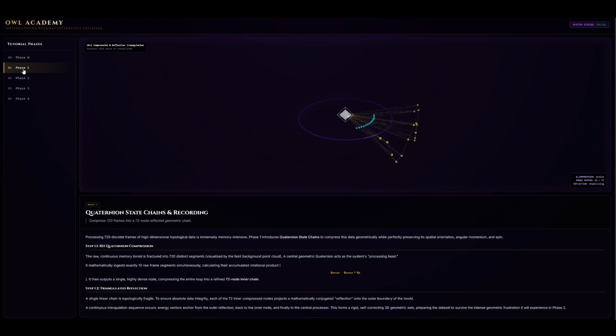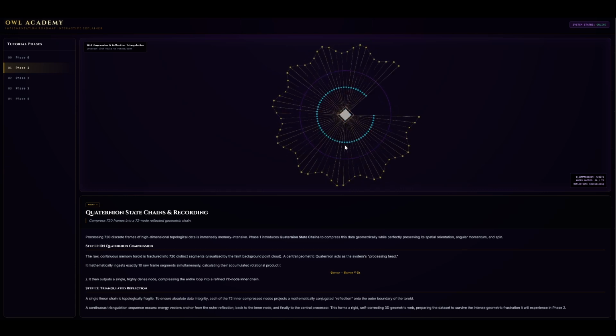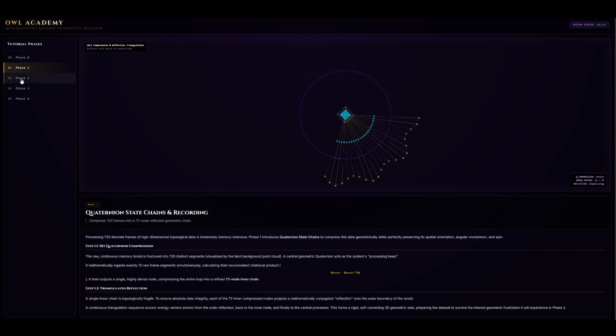Phase 1 introduces quaternion state chains to compress this data geometrically while perfectly preserving its spatial orientation, angular momentum, and spin. The raw, continuous memory toroid is fractured into 720 distinct segments, visualized by the faint background point cloud. A central geometric quaternion acts as the system's processing head. It mathematically ingests exactly 10 raw frame segments simultaneously, calculating their accumulated rotational product.